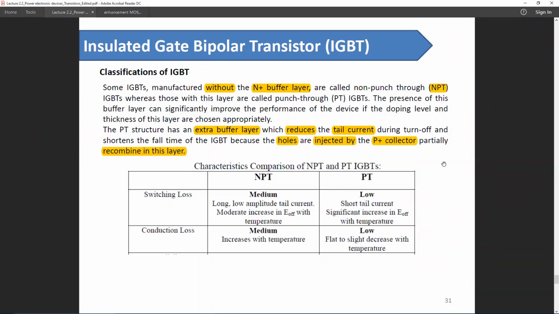Here is a quick classification of IGBT in terms of its structure. This is called punch through and non-punch through. In case of a non-punch through IGBT, there is no extra buffer layer. So this extra buffer layer helps recombination process. Hence, it reduces the tail current. So in case of a punch through IGBT, the extra buffer layer will contribute to lower overall switching and conduction loss because of the reduction of this tail current.